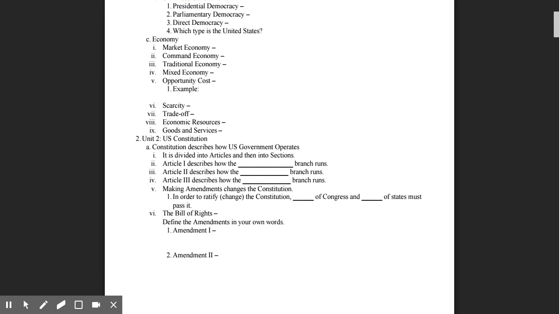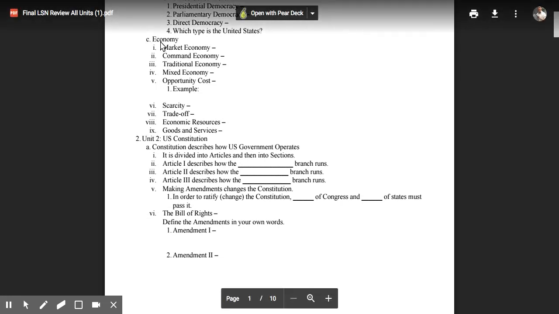There are several different types of economies. There are three main types: market, command, and traditional, with a fourth type called mixed. In a market economy, the people who control the economic decisions are the buyers and sellers. You could also say the owners and the customers, or anything similar to that.